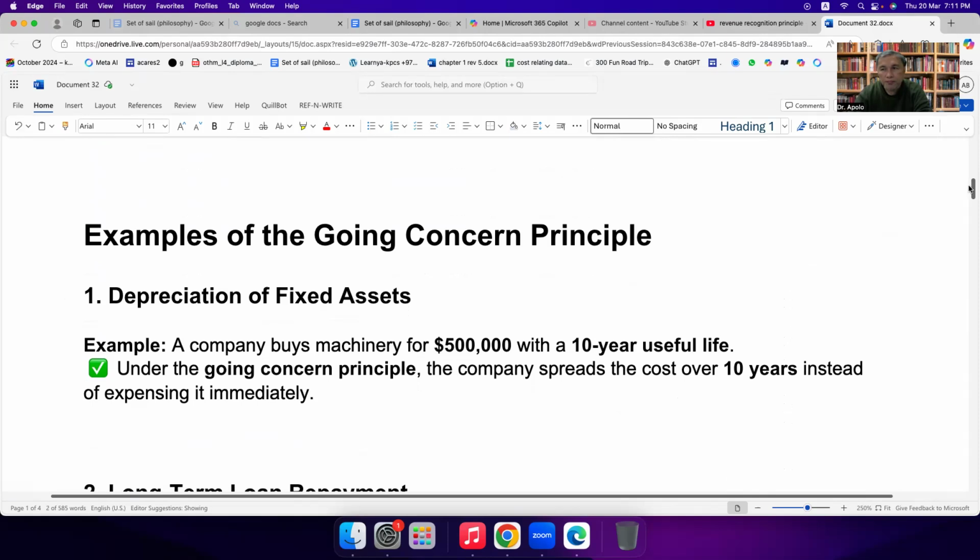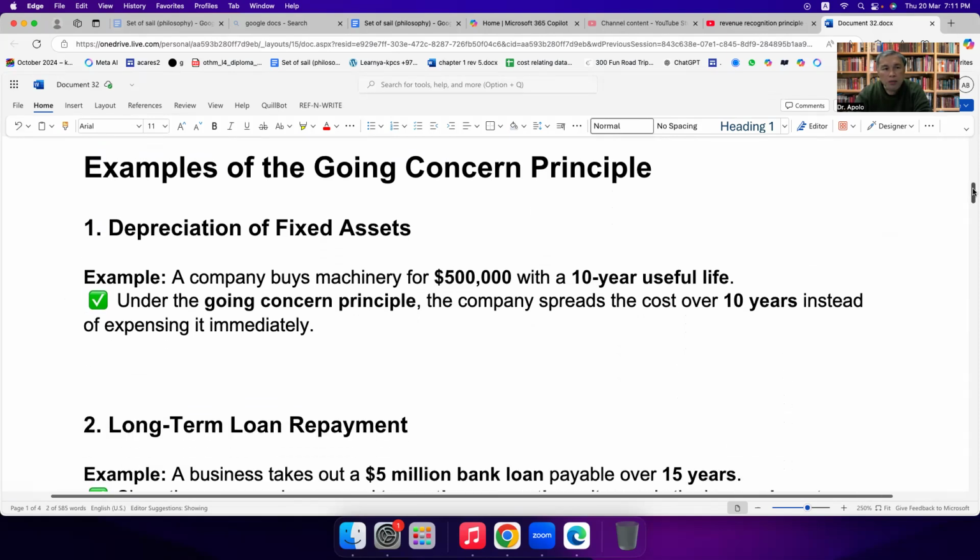Example, depreciation of fixed assets. A company buys machinery for $500,000 with a 10-year useful life. Under the going concern principle, how will the depreciation of the fixed asset be treated? The company spreads the cost over 10 years. That means it will be divided by 10, instead of expensing it immediately.